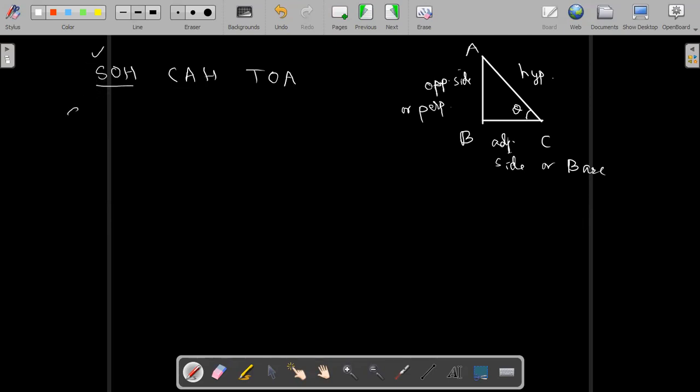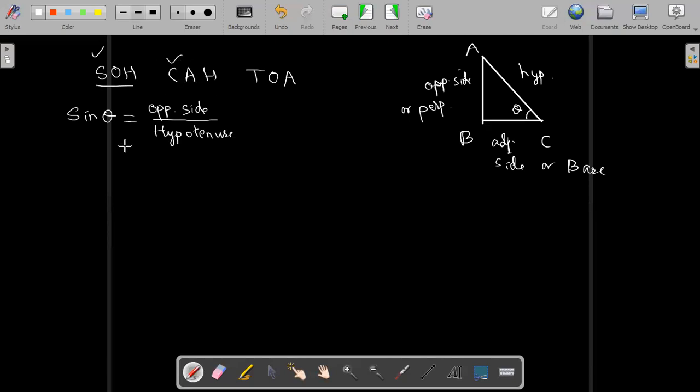S represents sine theta. This sine theta will be equal to O upon H. O means opposite side, H means hypotenuse. Opposite side upon hypotenuse. Correct? That's why it is called SOH.